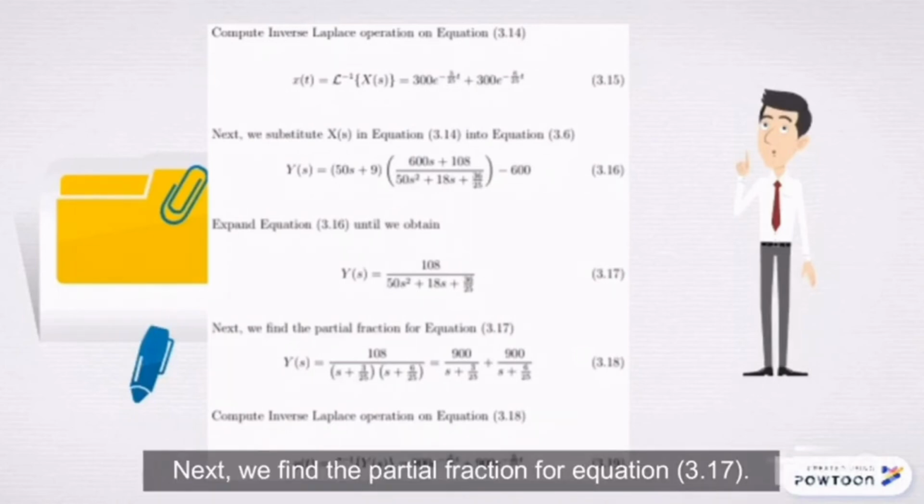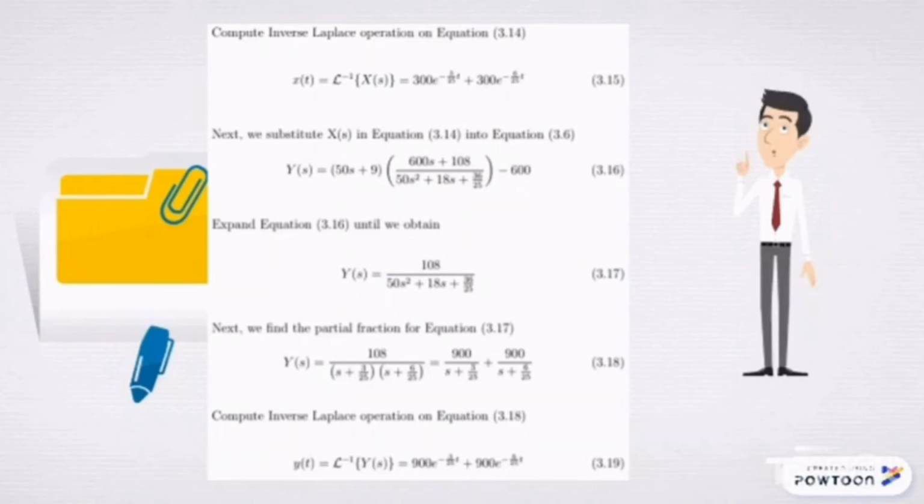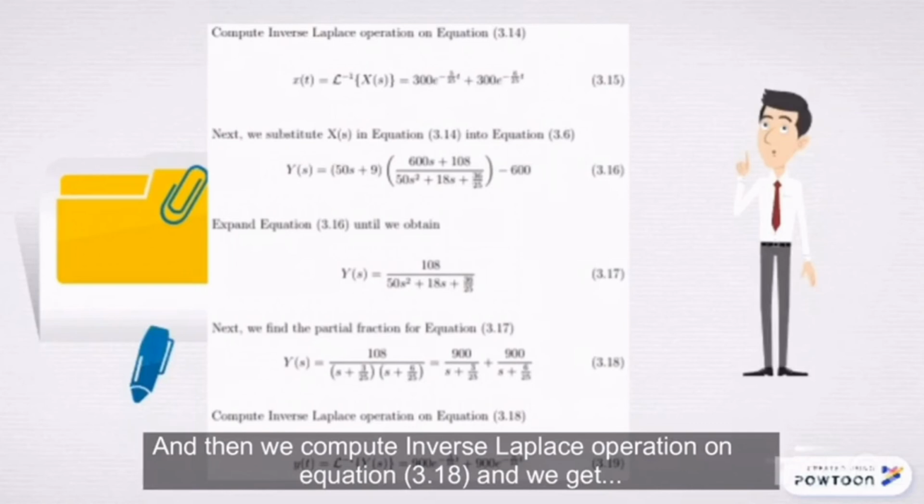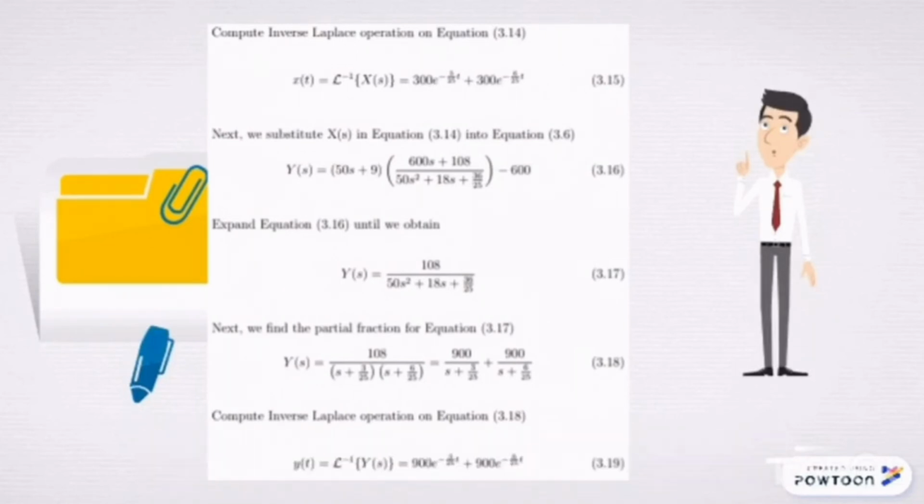Next, we find the partial fraction for equation 3.17 and we get Y(s) equal to 900/(s plus 3/25) plus 900/(s plus 6/25). And then we compute the inverse Laplace operation on equation 3.18 and we get y(t) equal to 900 e to the negative 3/25 t plus 900 e to the negative 6/25 t.